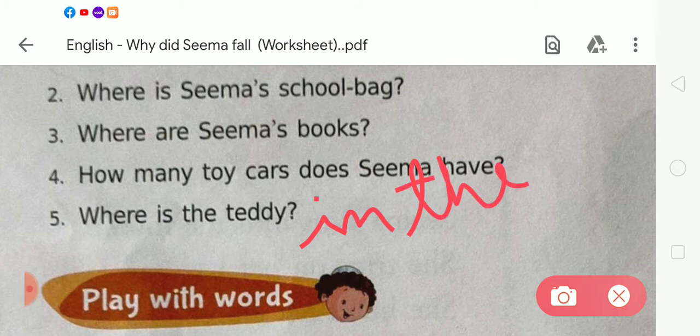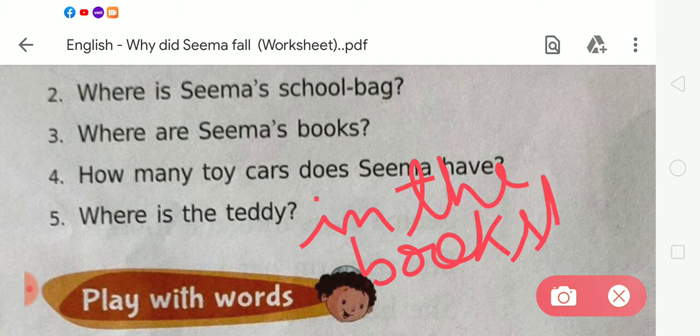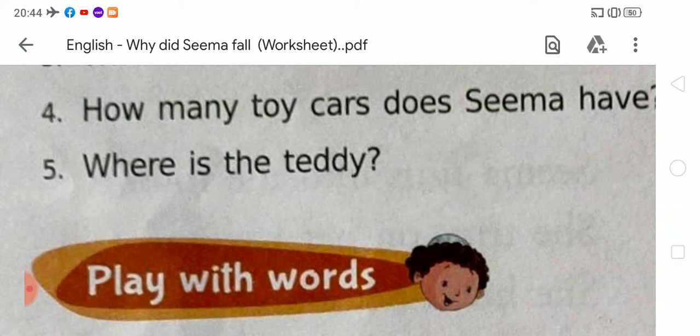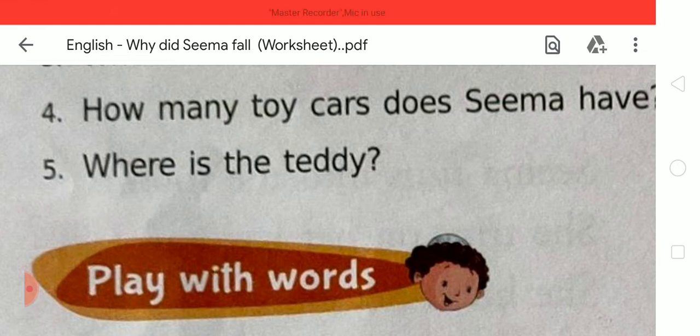What is the spelling of bookshelf? BOOK, book, and SHELF, shelf. Okay, student, the spelling of bookshelf is BOOK, book, SHELF, shelf. Now come to the next exercise.